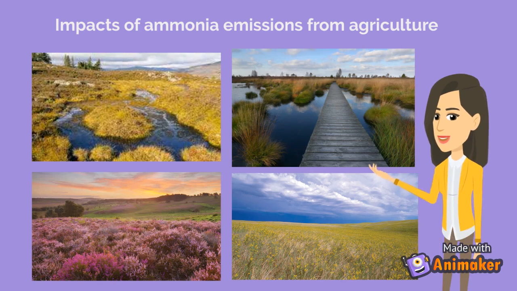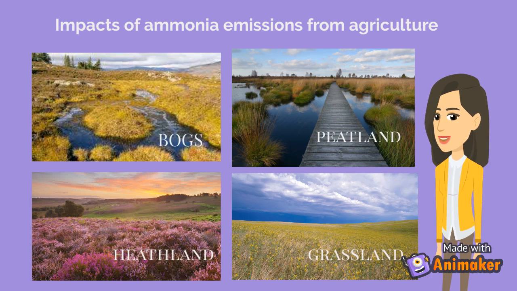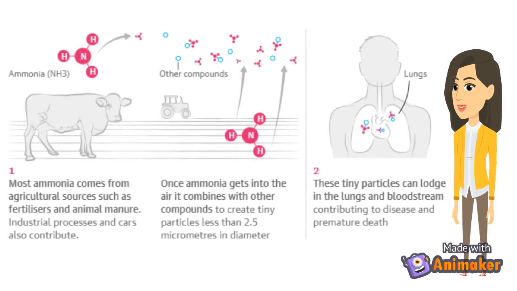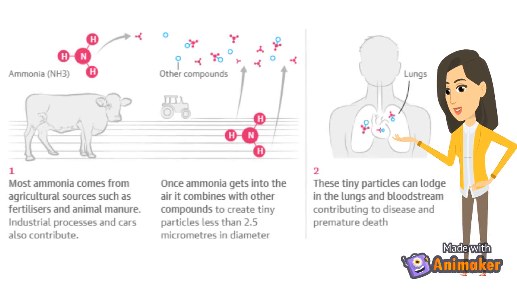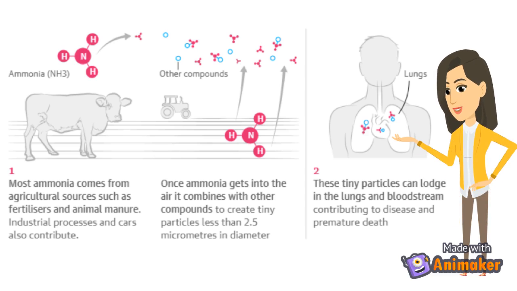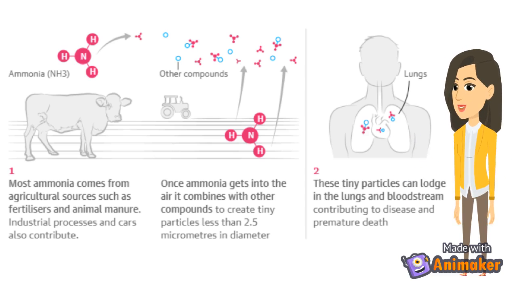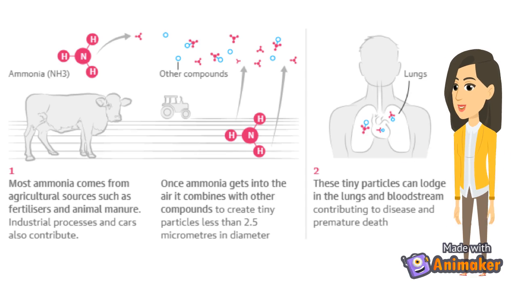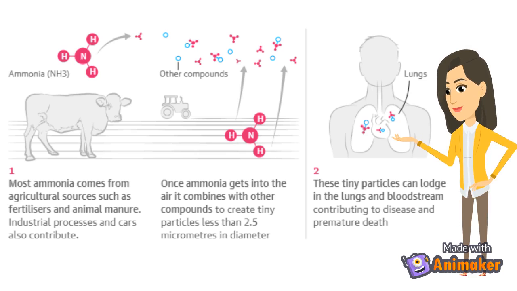A study shows that there is clear evidence that ammonia has significant impacts on plant biodiversity, and that certain species and habitats are particularly susceptible, such as bogs and peatland, heathland, forests and grasslands. The damage could be significant, particularly when health impacts are also taken into account. When it mixes with other forms of pollution from vehicles or industry, it forms airborne particles called PM2.5, which are linked to respiratory problems, cardiovascular diseases, cognitive decline and low birth weights.